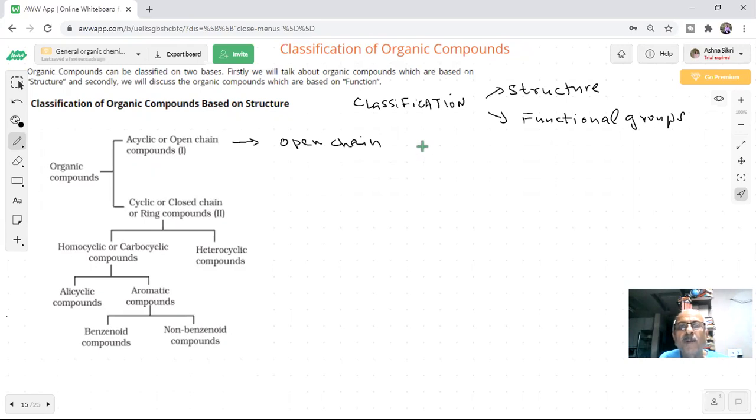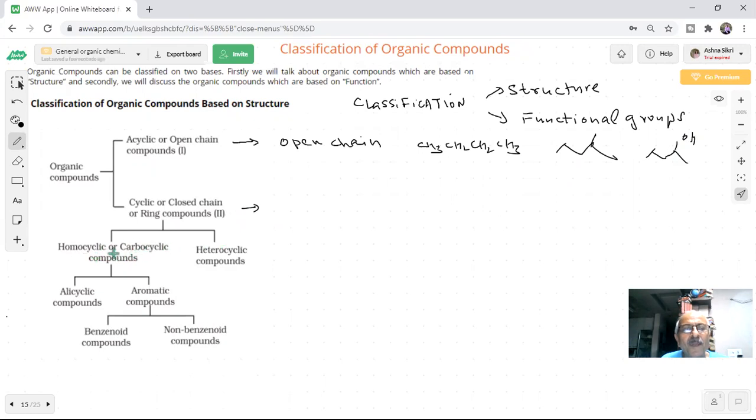When you are writing compounds like this, all these are open chain compounds, students, you are aware of them. Different functional groups we know. And then you can say cyclic or closed chain. There can be two types of cyclic or closed chain compounds.